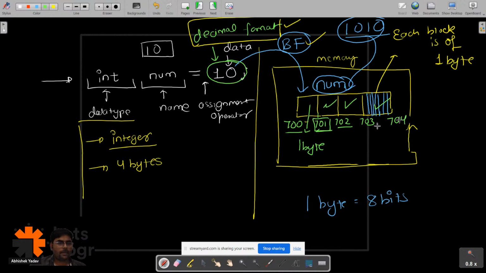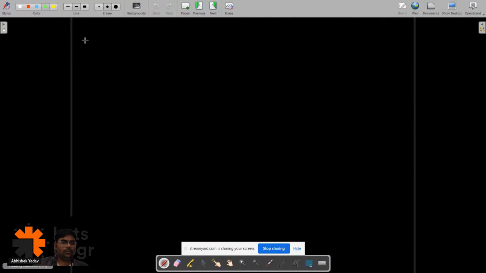Till this point everyone is clear? Yes or no? Please write in the chat if it is clear. Anyone has any doubt till this point? No one? Okay, great. So let's move to the next data type.